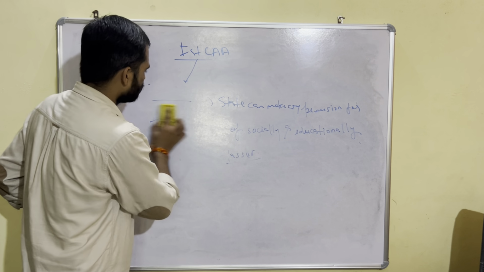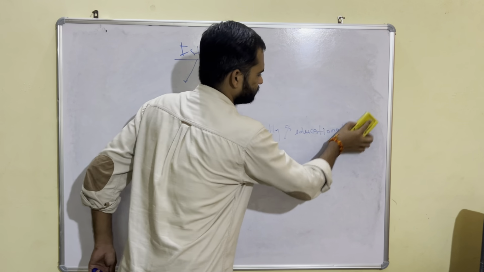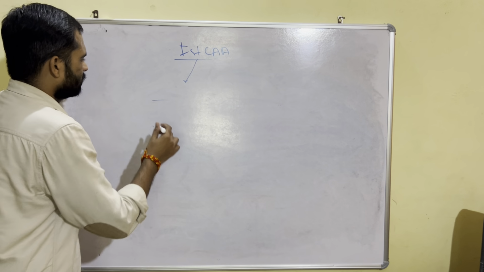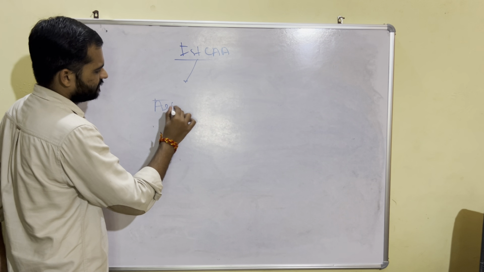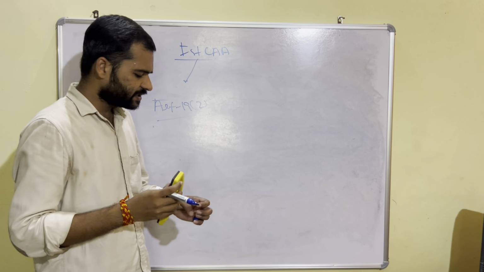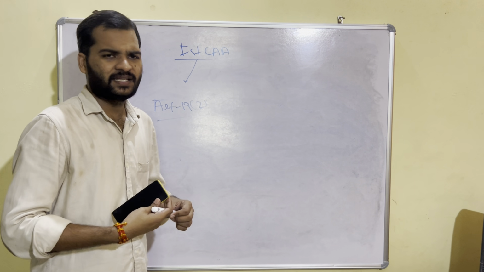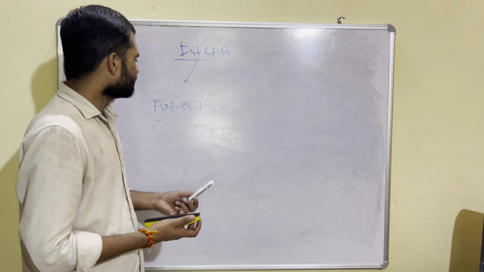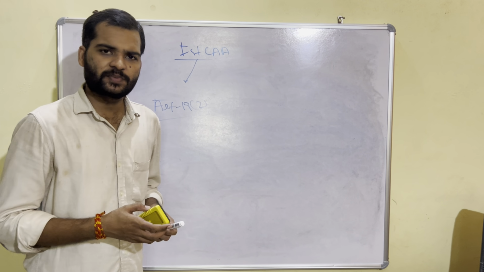Now what else did it amend? It amended Article 19 Clause 2. What is Article 19 Clause 2? Article 19 Clause 2 basically contains some grounds on which the government can restrict the freedom of speech and expression.